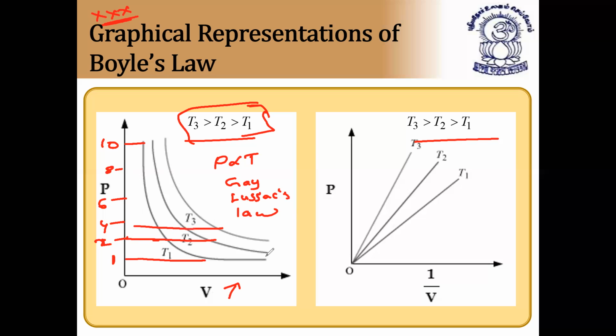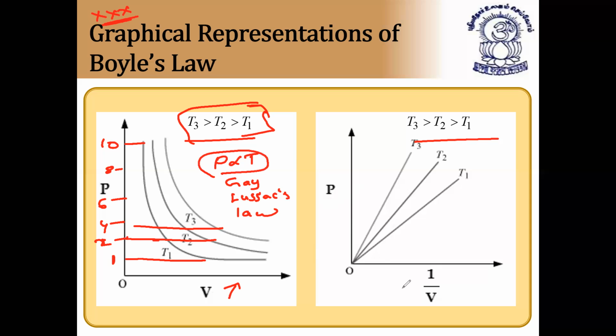Anyway, volume will increase. Whenever the pressure decreases, volume increases. That you can see in the diagram. But the decrease of pressure is less at high temperature and more at low temperature. This is due to Gay-Lussac's law. What is Gay-Lussac's law? Based on Gay-Lussac's law, pressure is proportional to temperature. The same thing happens here.